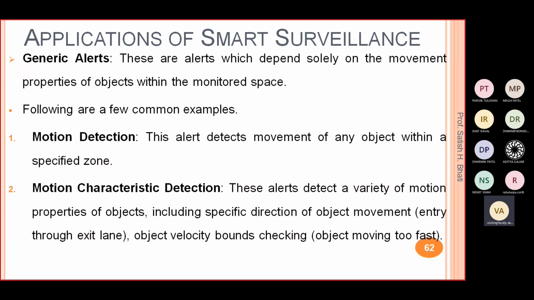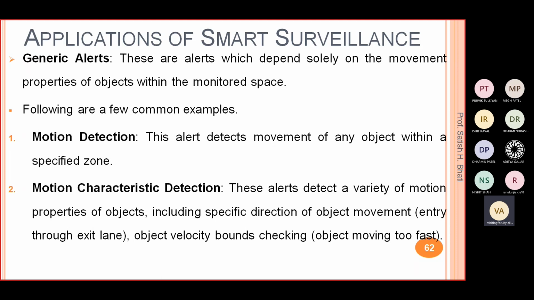Then motion characteristic detection. In this, the alert detects a variety of motion properties of an object, and we can include entry and exit. For example, you want detection if somebody is entering an office or area which is confidential, where you don't want some person to enter.